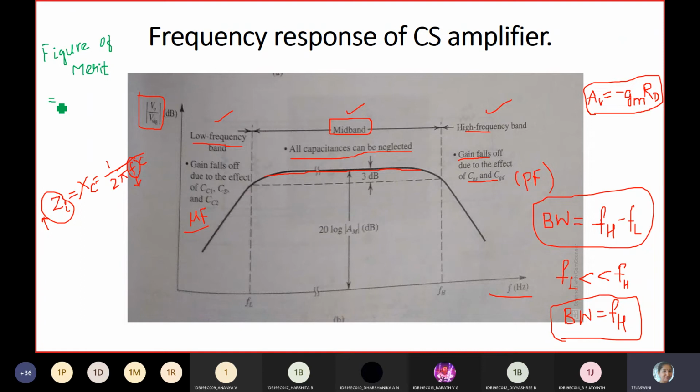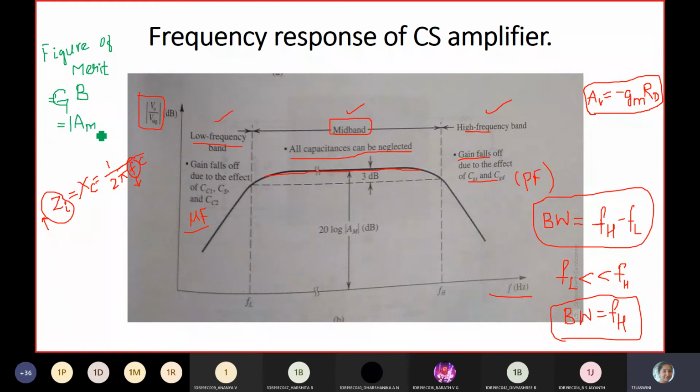The figure of merit for the amplifier can be given as the gain bandwidth product, GB, where G is for gain and B is for bandwidth. So, gain bandwidth product. What is the gain we are considering here? Mid-band, low frequency, or high frequency band? What is the gain we have written here?